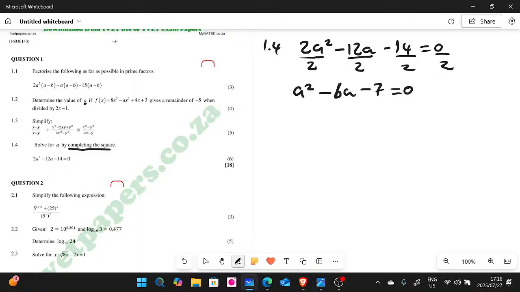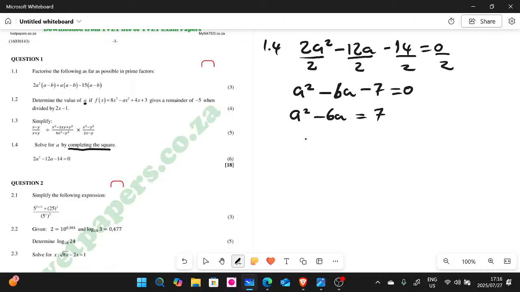So we have the following. We divided by the coefficient of a squared, guys, which is 2. Now, the second step for completing the square, guys, you have to transpose the constant to the other side, which is the right hand side. So let's transpose it. You're going to write a squared minus 6a is equal to positive 7, because it becomes positive when you transpose it to the right hand side.